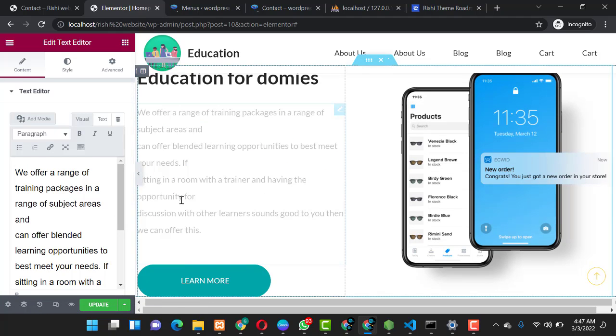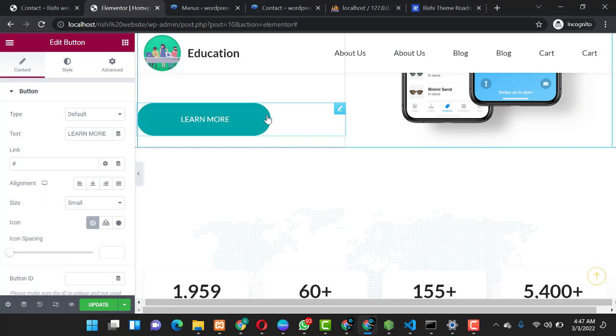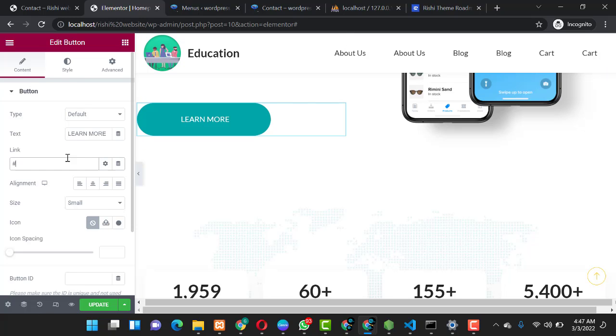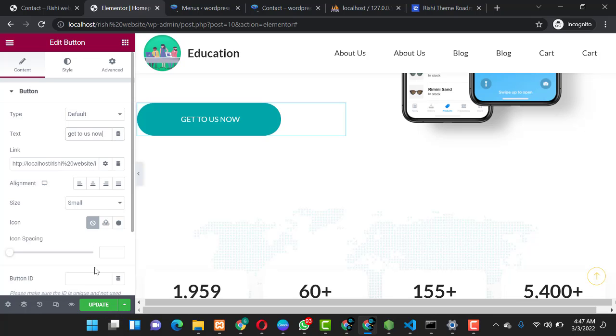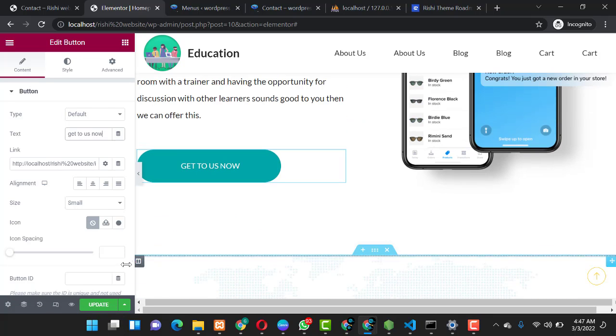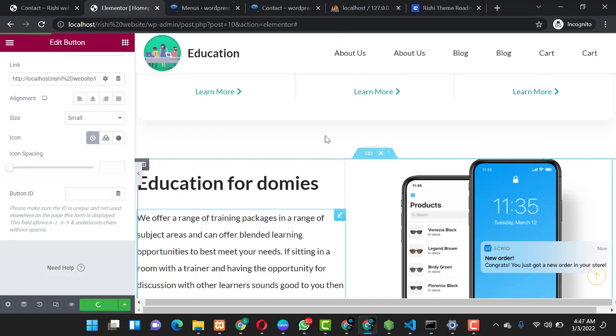You can see, come over here, you change this text, let it fit you, you come over to the link section, or this button, you edit the button. You can still fit in your same link to it, and then you can change this read me to get to us now. So anybody that clicks this link checks you guys out on the contact page. And always do remember to update your work.